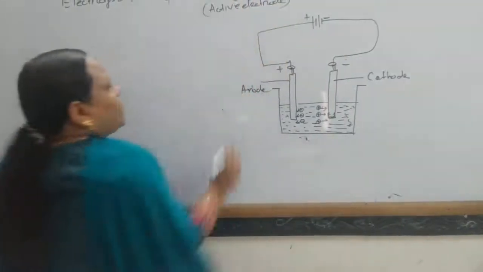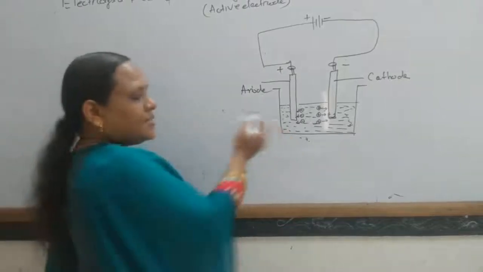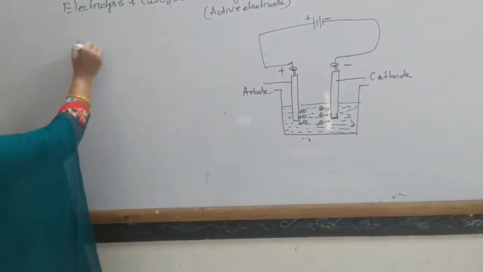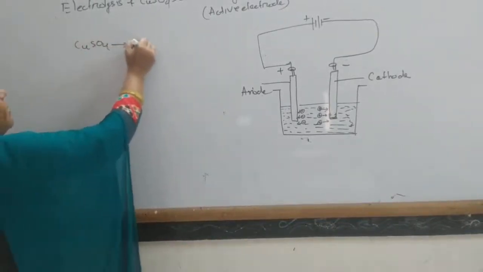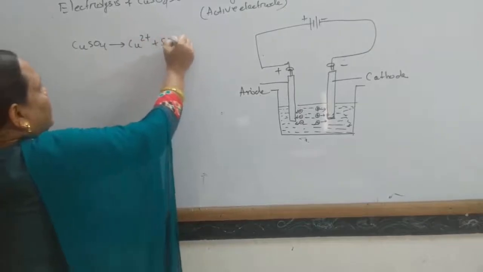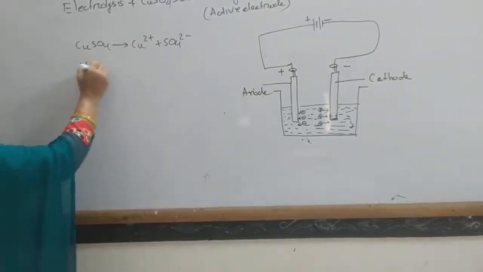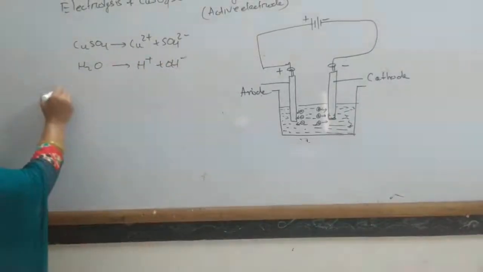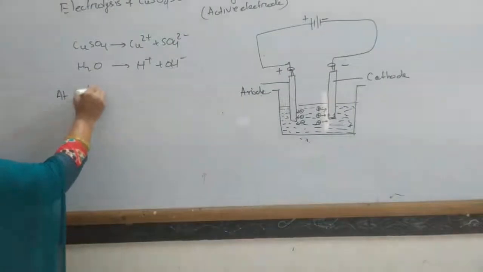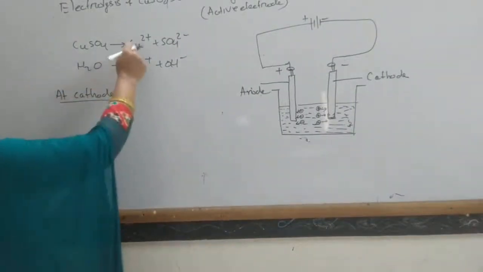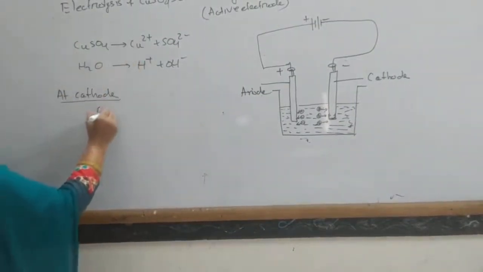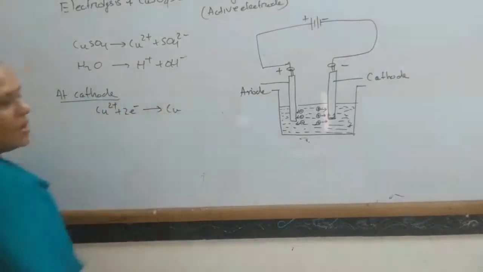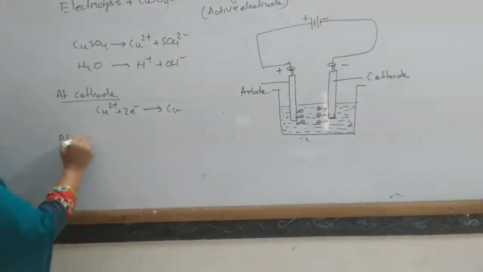So the active electrode is that one which reacts with these electrolytes. Okay, so what happens? CuSO4 gives rise to Cu2+ and SO4 2-, and water gives H+ and OH-. Then at the cathode, these compete, and Cu2+ wins. Cu2+ plus 2 electrons gives rise to copper. Then what happens at the anode?